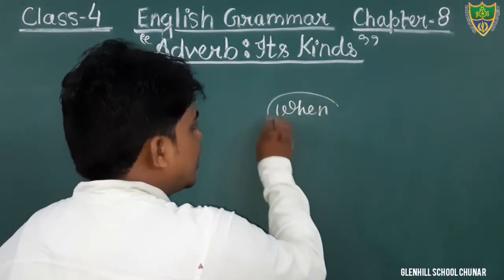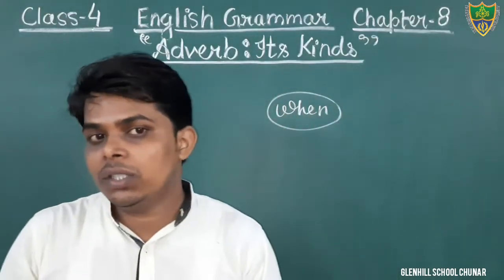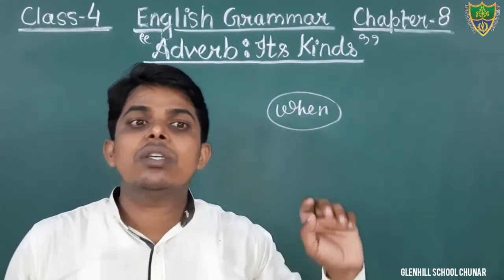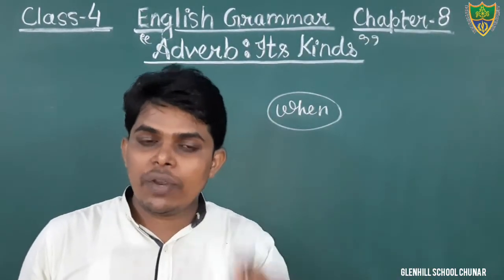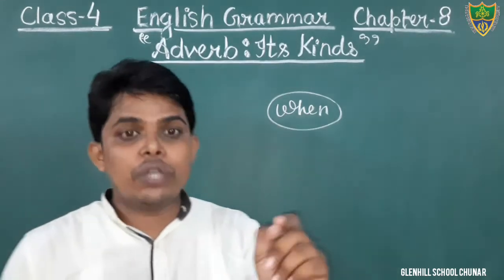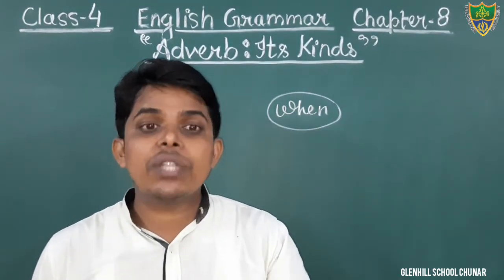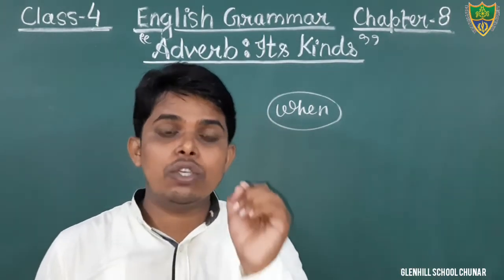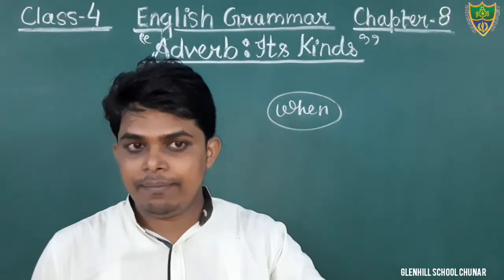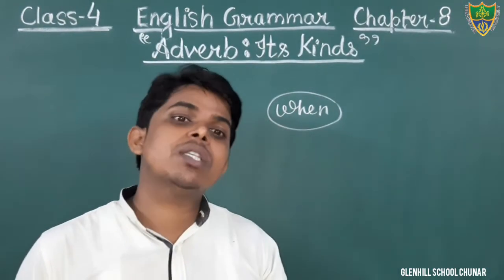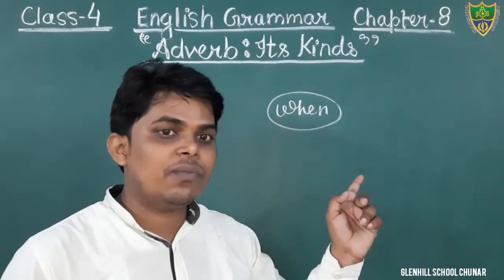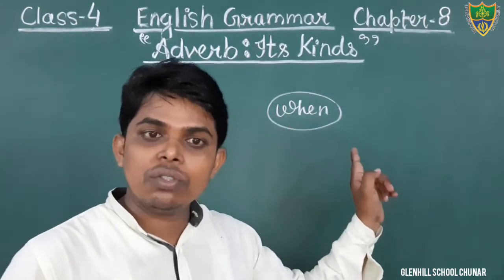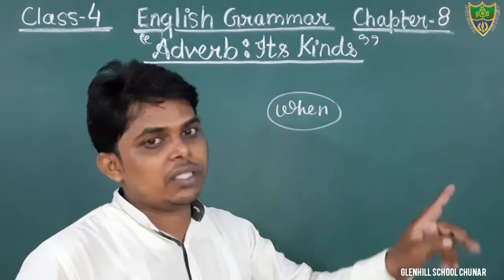When an action is taking place can be known through the adverb of time. Okay students, adverb of time gives the answer to the question when. For example, today, yesterday, now, then, and so on. There are so many words that we use to show time. That is known as adverb of time, which qualifies a verb, an adjective or another adverb given in the sentence.